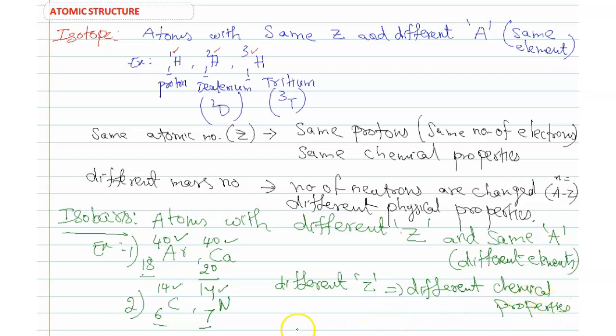What about the number of neutrons? Same number of nucleons. Observe: 14 minus 6, 14 minus 7. So the number of neutrons also changed, so physical properties also change. In this case, chemical and physical properties both change.